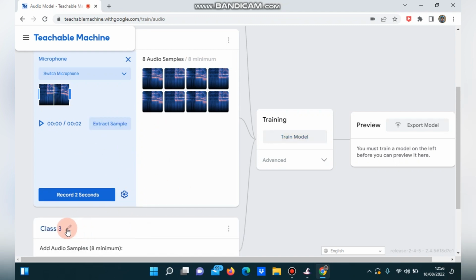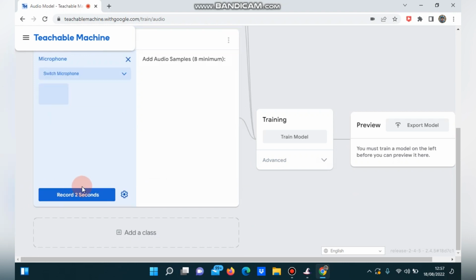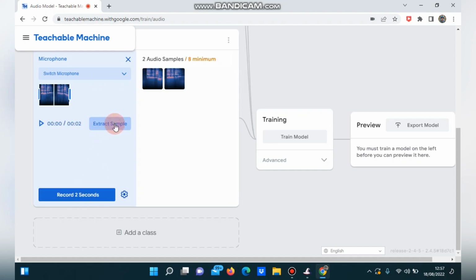Now, this class we change the name to terdepan. This is the branding of our school, Spendoyo terdepan. Then we make a sound, click mic, then click record. Terdepan, terdepan. Okay, after that we click extract sample, four times.